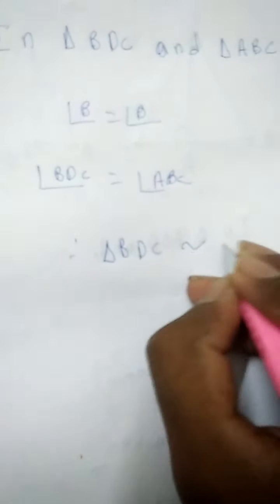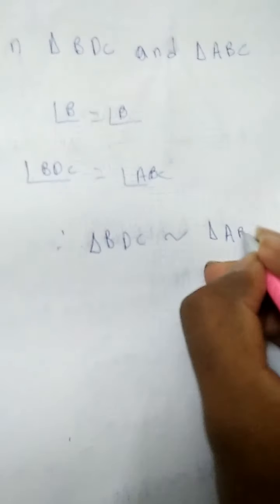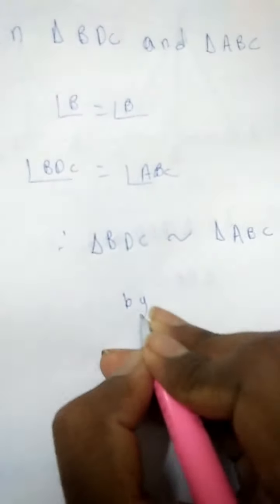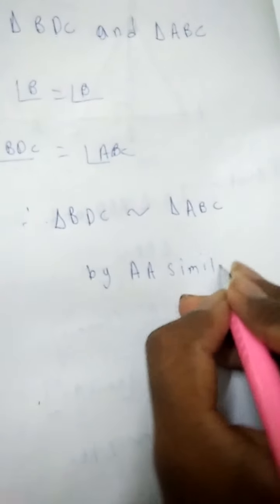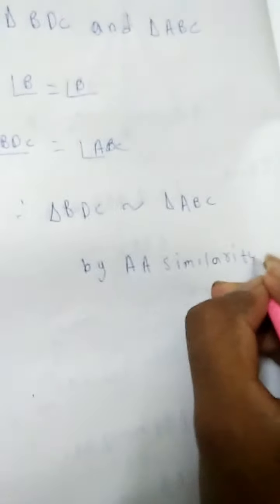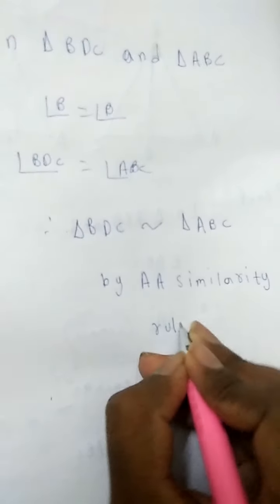Therefore triangle BDC is similar to triangle ABC by AA similarity rule.